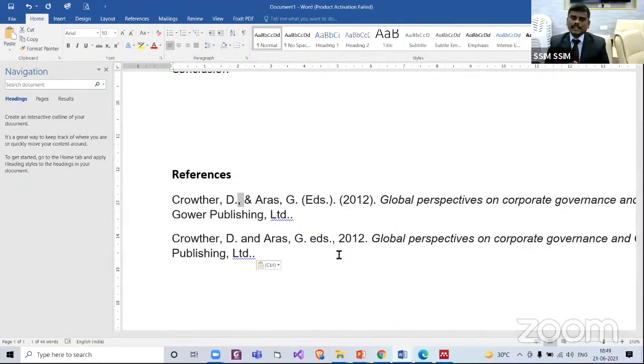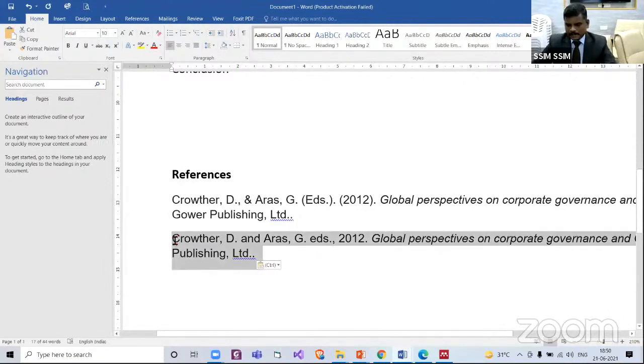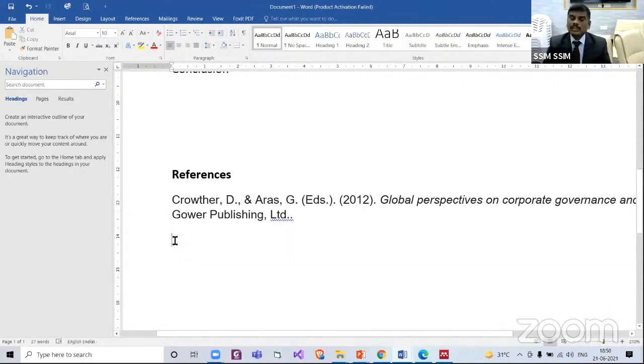And if we send a different citation style than what is asked for, they will say format it. There are some errors. The journal or the reviewers or proofreaders, whoever it may be, will send it back to us. So it is very important. Now this is what we usually have done, but now we have to automate. We want to automate it through this reference manager software.